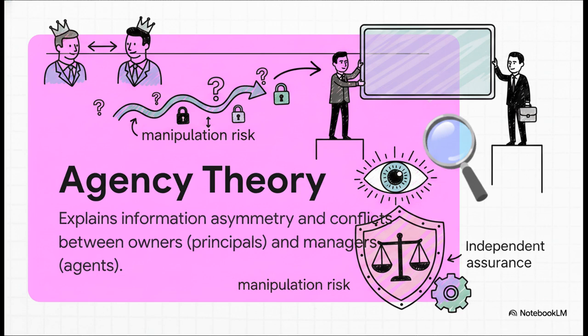Simply put, this explains the inherent friction between the principals, meaning the owners or shareholders, and the agents, who are the managers running the daily operations. This theory is absolutely foundational in auditing because this separation creates what we call information asymmetry. Think about it. The managers know exactly what's happening on the floor, but the owners, not so much. They're completely reliant on the production manager's reporting, and that creates a massive, massive risk for manipulation.